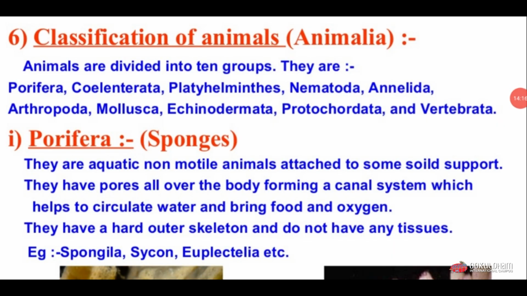Now let us see the animal kingdom in detail. Now the most important characters of the animal kingdom are that they don't have chlorophyll, and their cells don't have a cell wall, and they cannot produce their own food, and they ingest the food. So these are the important characters of the animal kingdom.